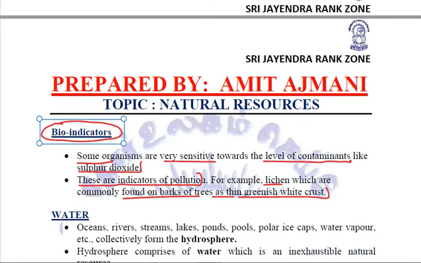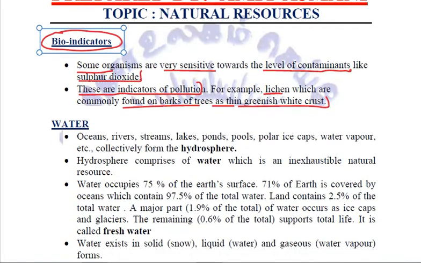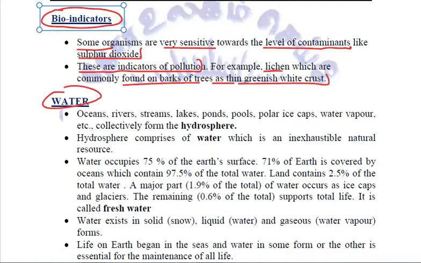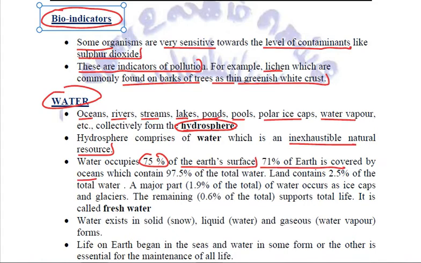Fine. So this is all about our air and air pollution. Let us come to the next natural resource, that is our water. We know that water, the layer, the surface, the sphere, is collectively the hydrosphere, which consists of all the oceans, rivers, streams, lakes, ponds, pools, polar ice caps, water vapors, groundwater, everything. Right? We know that water is an inexhaustible natural resource, and it occupies 75% of the Earth's surface in various forms.